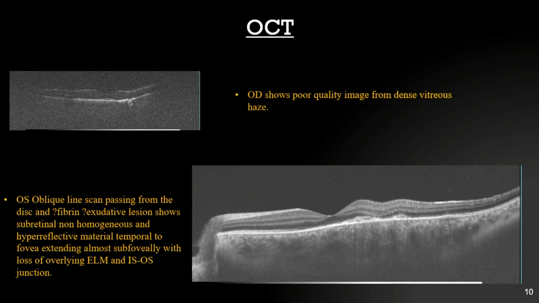So coming to the OCT picture, right eye, as said, due to the vitreous haze, the image quality is not very good. In the left eye, this scan is passing through the disc, the fovea, and to the lesion that you see on the fundus picture. So it's an oblique scan, and it shows some non-homogeneous hyperreflective material sitting above the RPE in the subretinal space. This is also a clue which can lead to confusion with a CSCR-like picture, because CSCR will also have a fibrin-like deposit in the subretinal space. But here there are no signs of SRF present. So the OCT picture is like this.